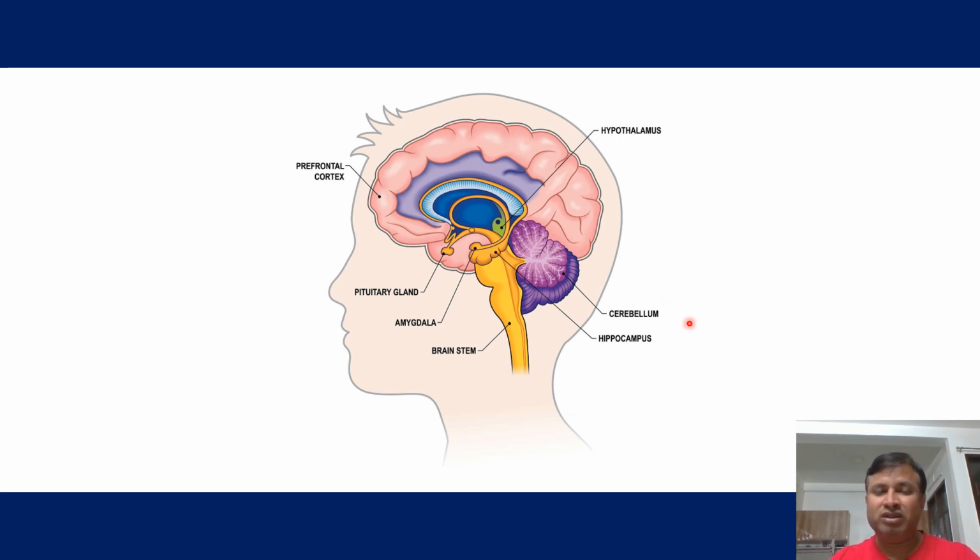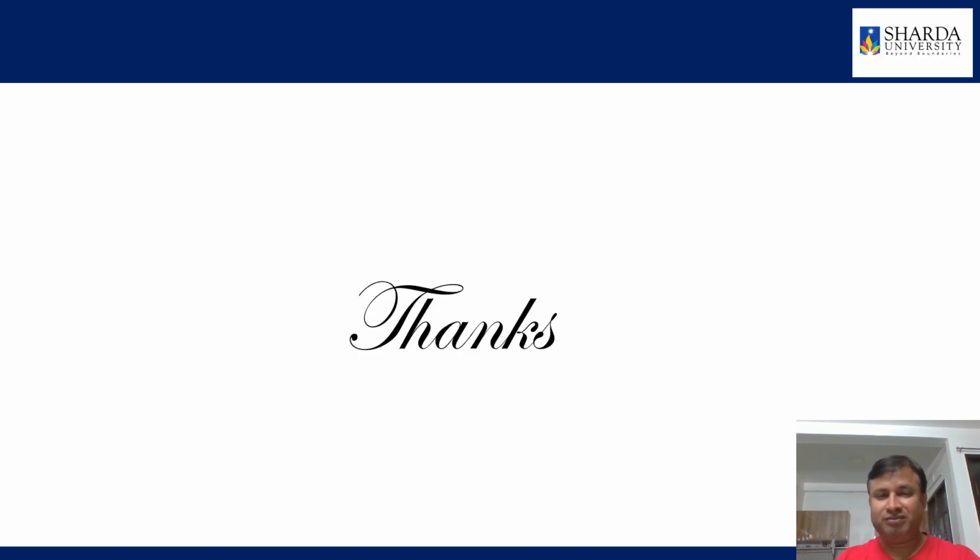This is showing the location of the different regions, like the hypothalamus. This is the hypothalamic region. This is the prefrontal cortex region. This is the pituitary gland present in the hypothalamic region. This is the amygdala. Amygdala is responsible for emotion memory. This is the brainstem. So brainstem comprises midbrain, pons, and medulla. And this is the hippocampus, which is the memory area. Thank you.